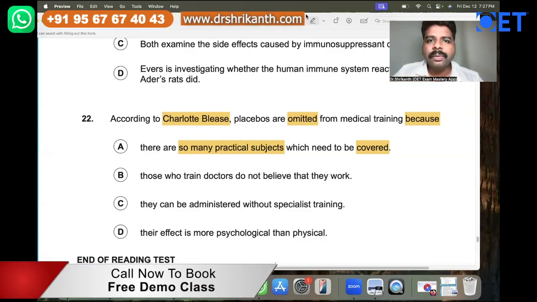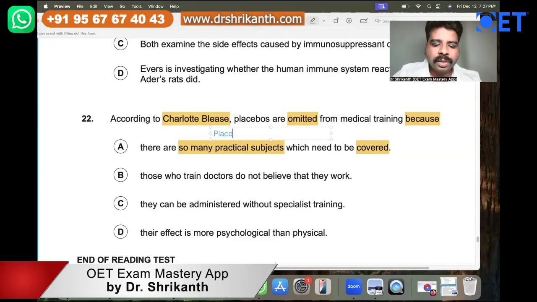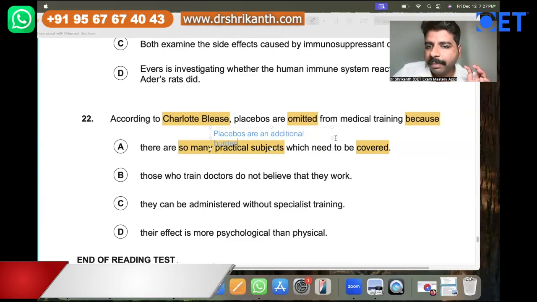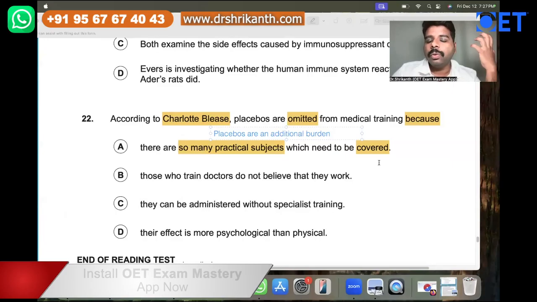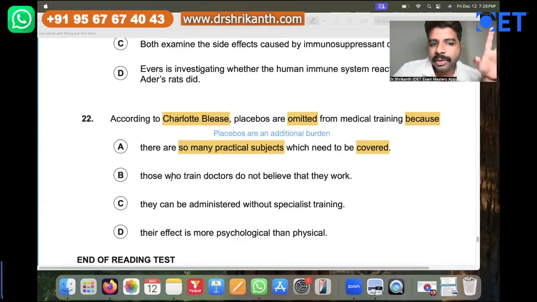So here you have to understand. You're not just reading, you're grasping. What information do you grasp here? Placebos are an additional burden, because MBBS students already have too many subjects. So this is the reason. Since it is an additional burden, it was omitted from the medical training. Now let's come to answer option B.